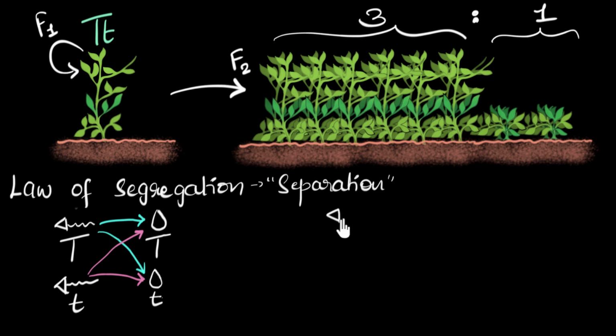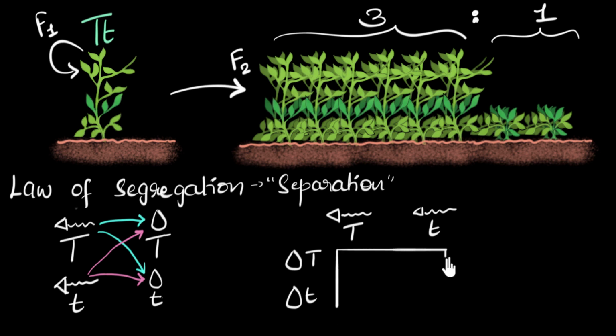Let me just redraw those sperm cells. This is the sperm that contains the tall trait and this is the sperm that contains the short trait. And let me draw the egg which contains the tall trait here and the egg which contains the short trait over here. And usually what we like to do is draw a box like this. Now let's look at all the possibilities.